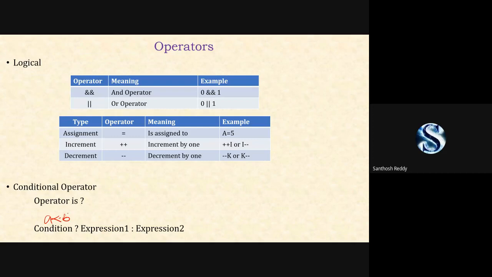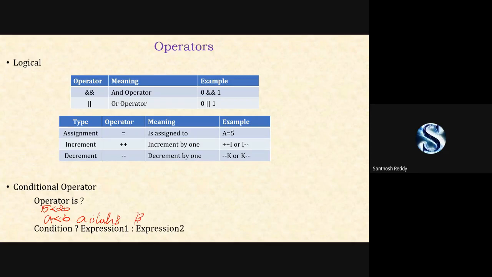For example, if a is 15 and b is 20, 15 is less than 20. Yes, it is true. So it will execute the expression 1 statements, like a is less than b. In expression 2, we can write b is greater than a.